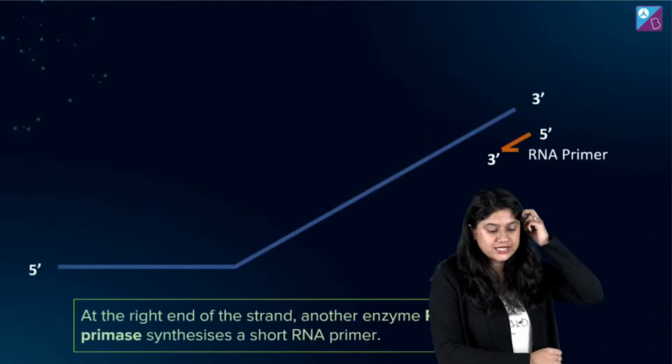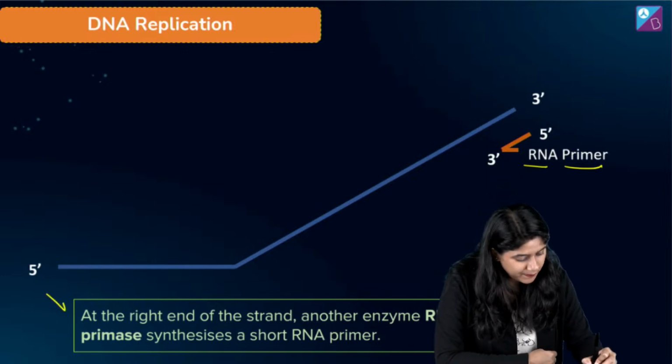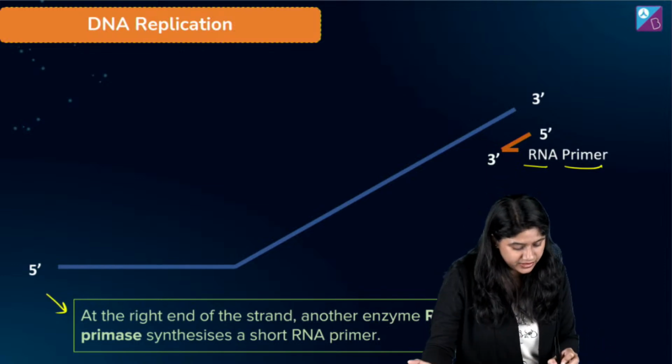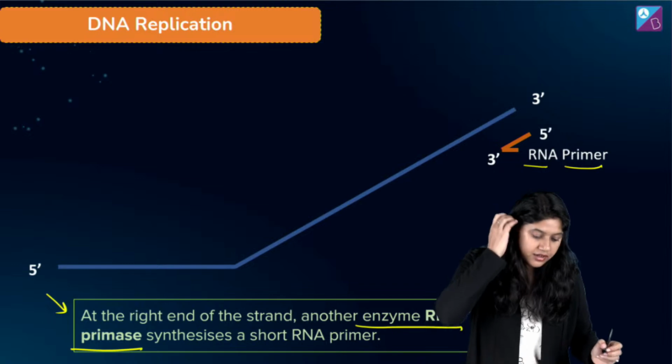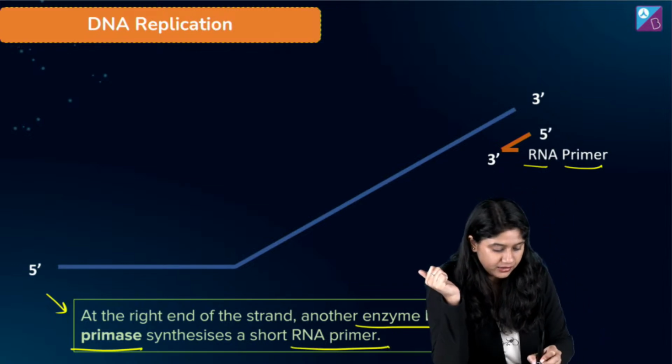Okay, chaliye. Now let's see. So we have this RNA primer, right? So हमें पता है at the right end, जहाँ पे another enzyme we have, RNA primase. ये क्या करेगा? छोटा सा RNA primer add करेगा over here.